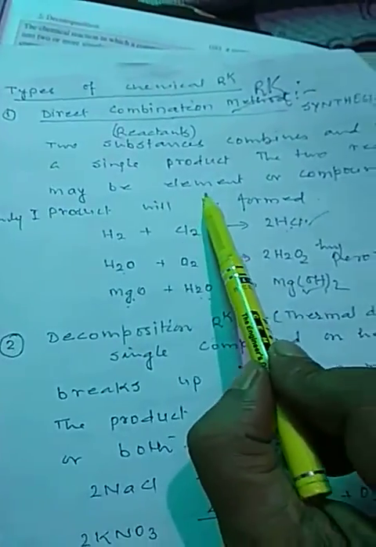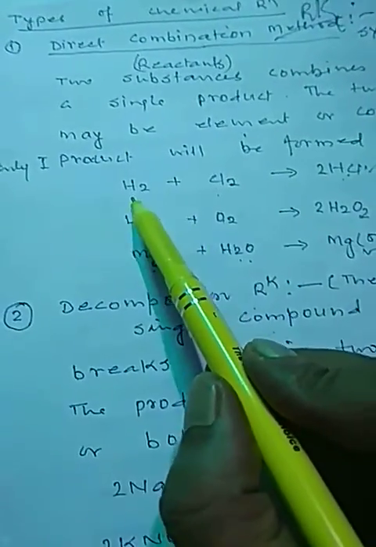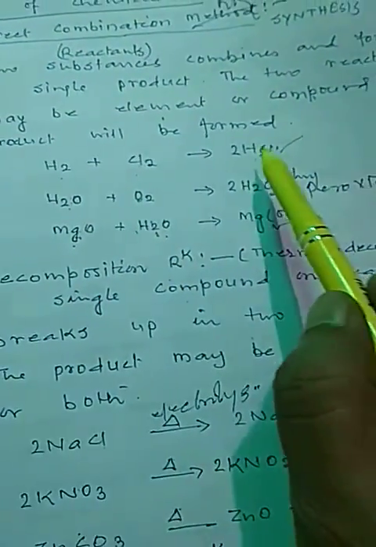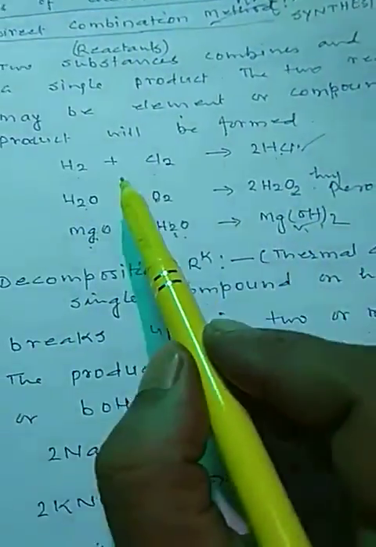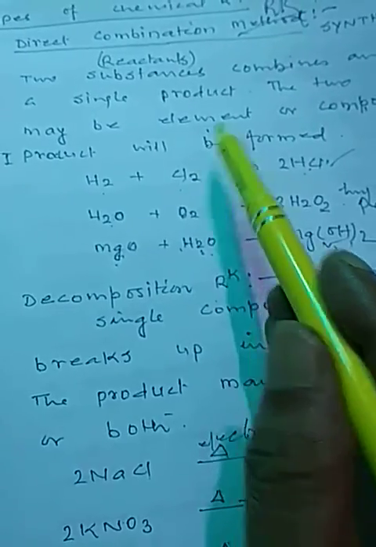The 2 reactants may be elements, may be compounds, may be both. If you see here, in all these 3, there are 2 reactants and only one product. So what I had said, the reactants may be elements.